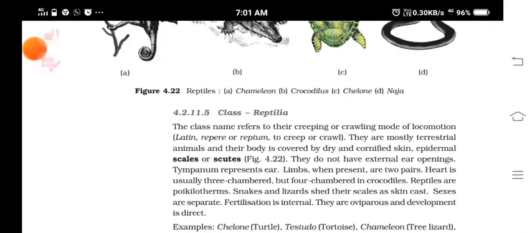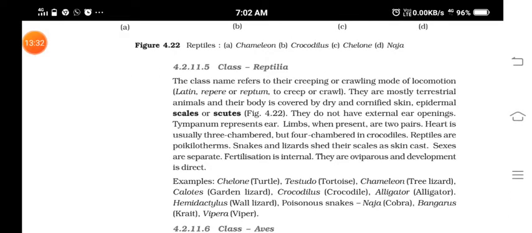Reptilia. That name itself came from their creeping habit, or crawling mode of locomotion. They are the first organisms completely adapted to live in terrestrial conditions with dry skin. Epidermal scales, scutes, etc. help them to have a terrestrial life.